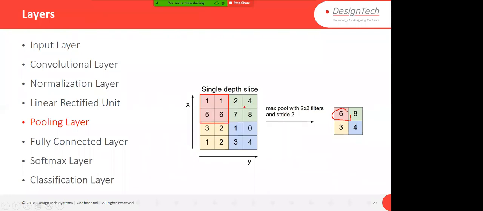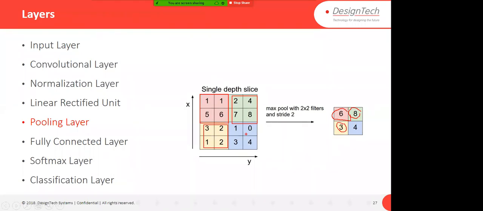Then stride is 2, so it will jump directly here, and whatever max value is there, it will be assigned. So you see that this is the math. That is very simple deep learning if you want to create your model. This was horizontally, then further it will jump vertically here. So what is the max here? 3, and you see that 3 is assigned here, right? So I am doing the downsampling of that.